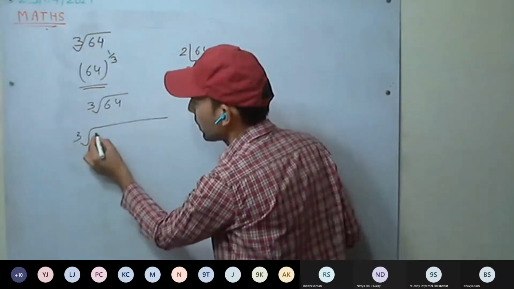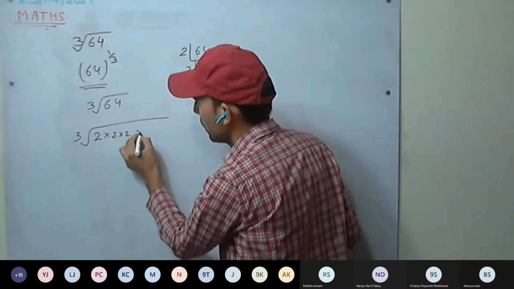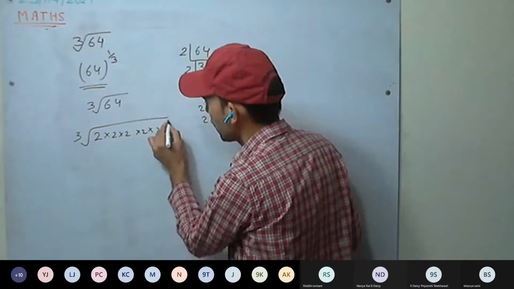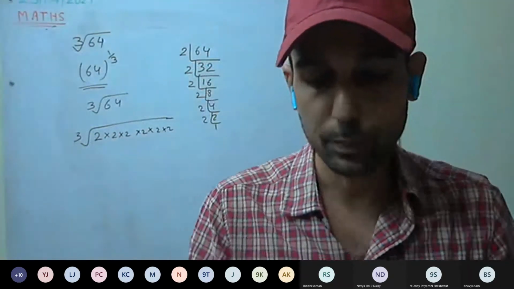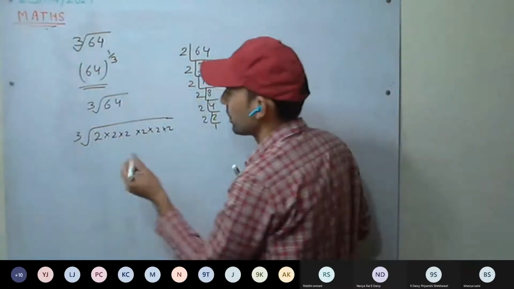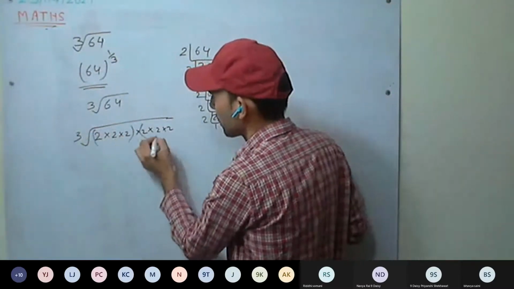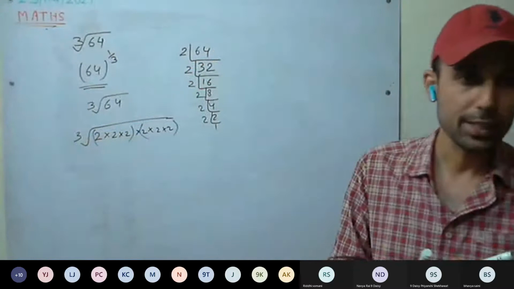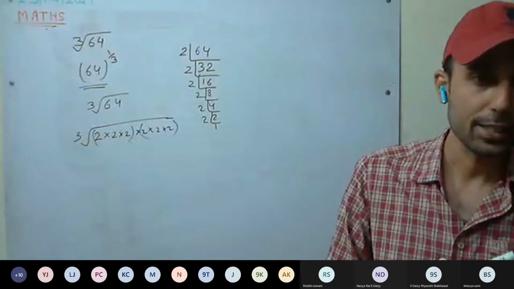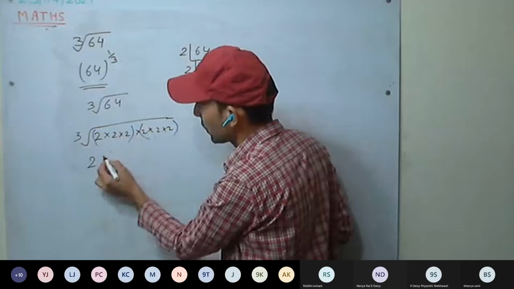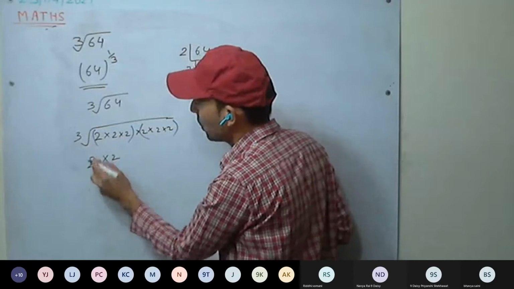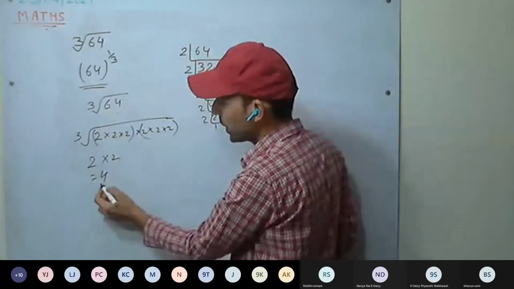Cube root of 2 into 2 into 2, 2 into 2 into 2. It's a cube root, so we'll be forming triplets, and from each triplet we'll be taking 1 out. So it will be 2 into 2. So the cube root of 64 is 4.